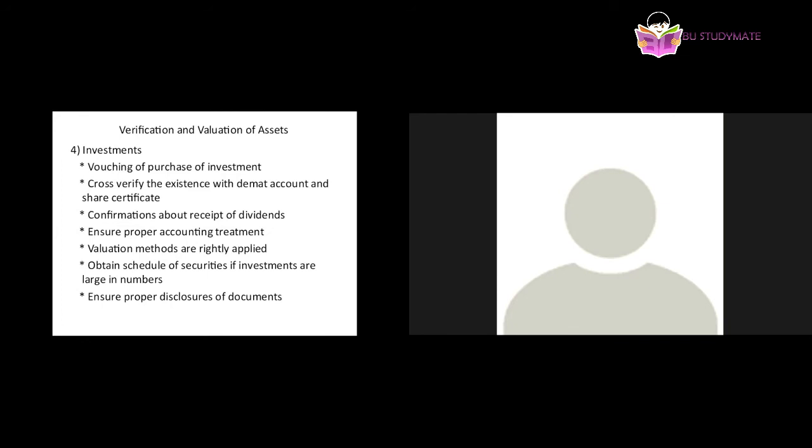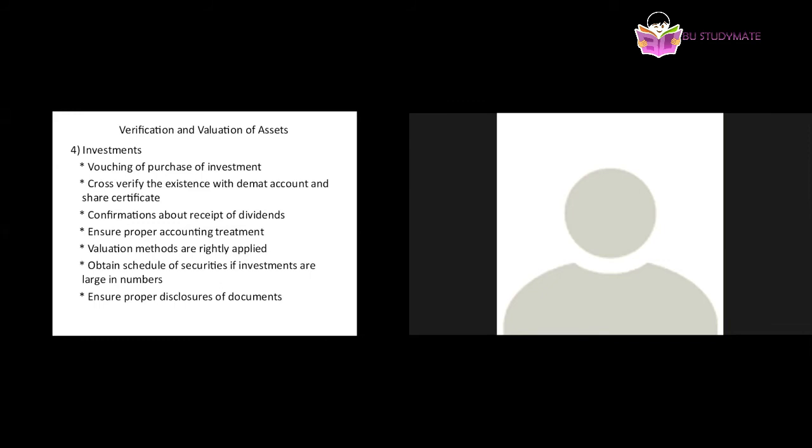So if the investments are in large numbers, the company will maintain a schedule of investment, that is called schedule of securities, and this schedule of securities will be cross verified by the auditor, so he can analyze whether the assets are really existing in the business, whether the investment is properly done. So he can confirm with the schedule of securities.